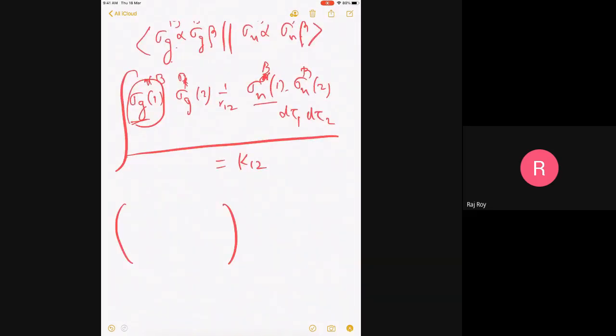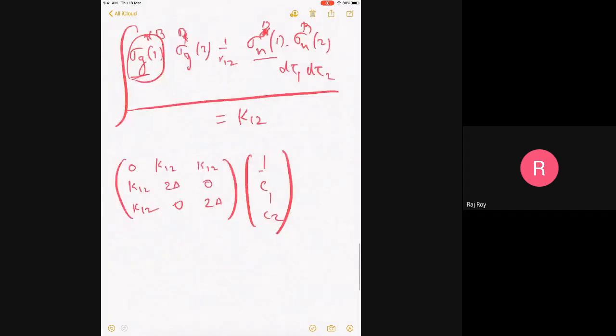So then your CI problem becomes 0, K12, K12, K12, K12, 2 delta, 2 delta, 0, 0, 1, C1, C2. I hope you understand this. Your C0 is 1. That is fixed. Equal to E correlation. I am calling it for dimer in DCI. So I'm writing everything. I'm doing a DCI for hydrogen dimer. E correlation 1, C1, C2. So that's the eigenvalue problem. HC equal to EC. E correlation C I have written in full form as a column.